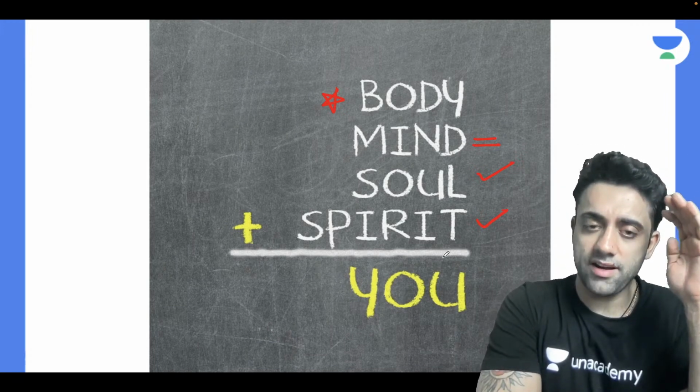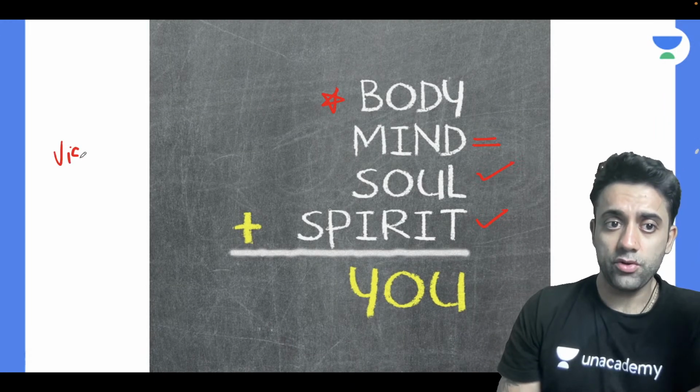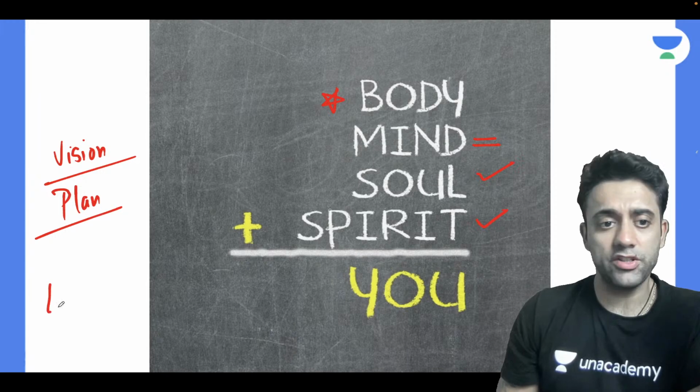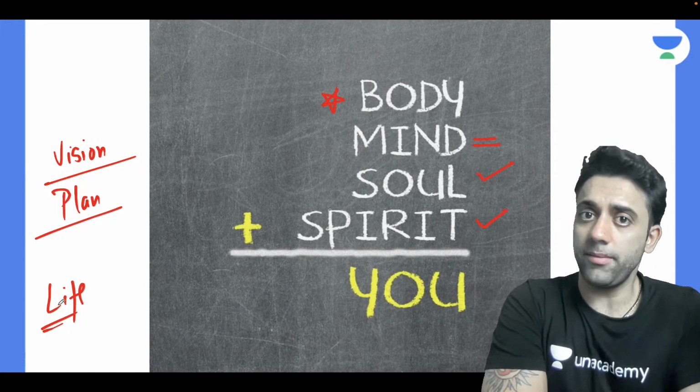Okay, your body should be relaxed. Your mind should have a vision, because you need to have a vision. If you don't have a vision, it means you don't have a plan, and if you don't have a plan, you don't have a good life. You need to have a vision. I had a vision. I had to buy a BMW. I got a BMW.